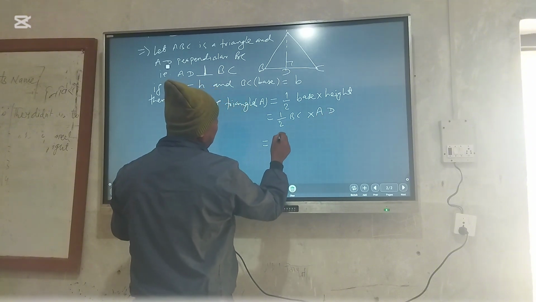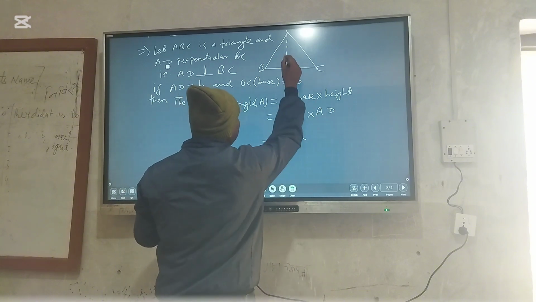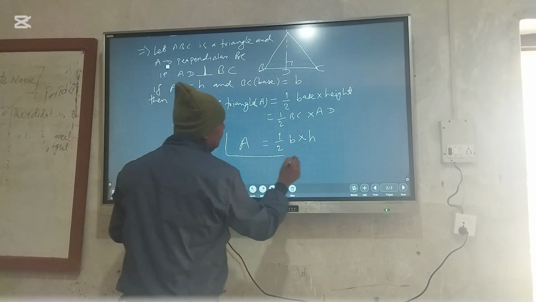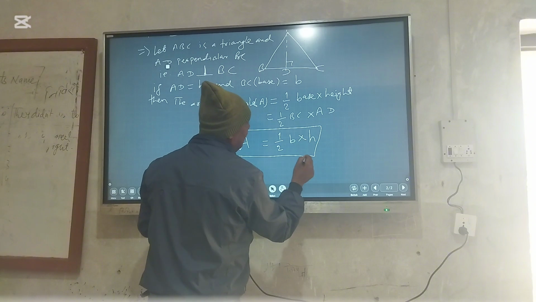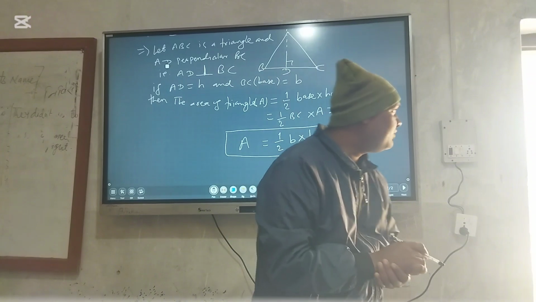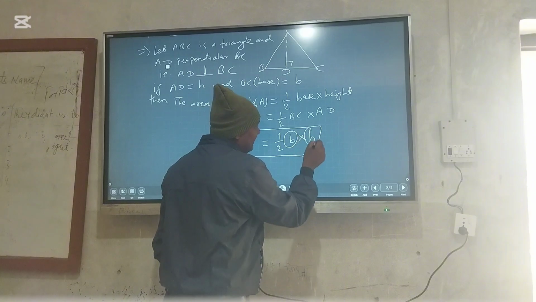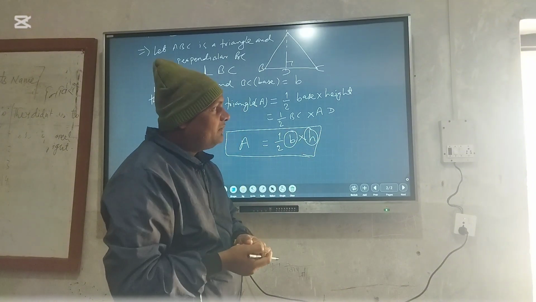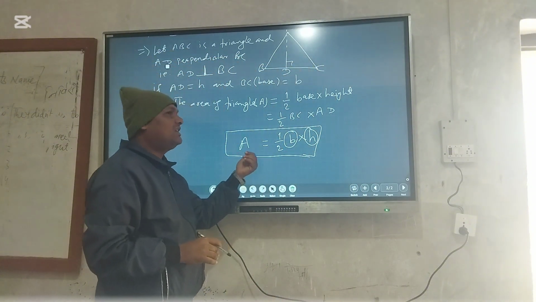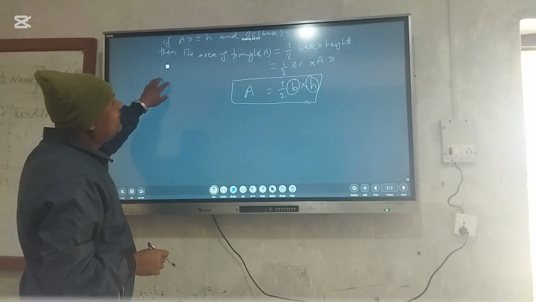Then we write 1 by 2 B H. So for any triangle, we calculate the area from its base and height: the product of base and height divided by 2. That is how the area of any triangle is calculated.